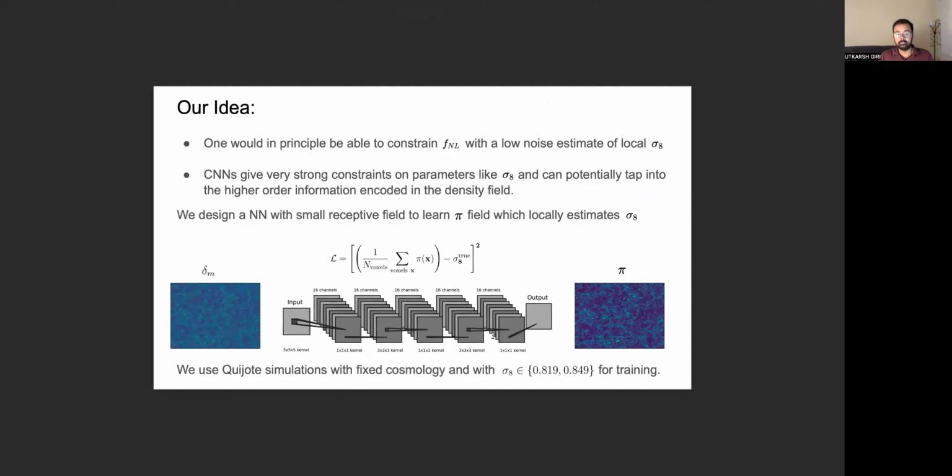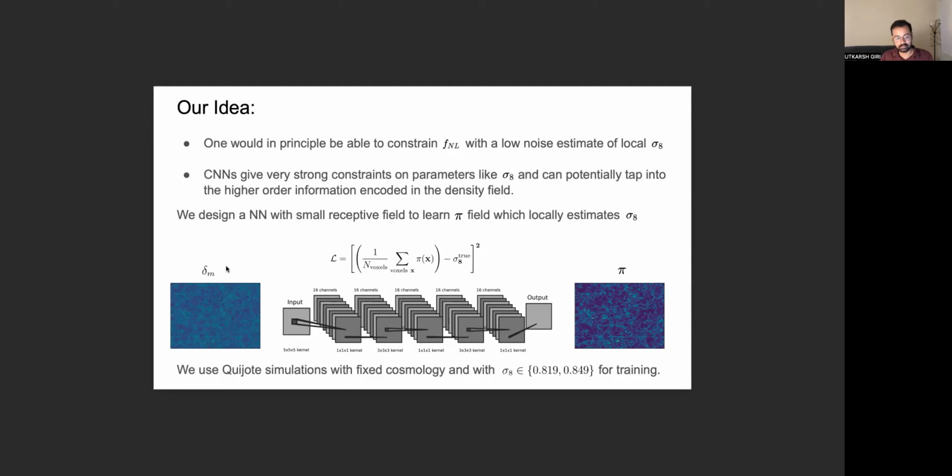But there's nothing uniquely special about the halo abundance. Any other local statistics that respond to local modulations in sigma 8 will also end up acquiring a 1 by k square dependence, just like what halos do. And guided by this simple intuition, we design a neural net with a small receptive field, and we feed in matter density fields obtained from running an N-body simulation.